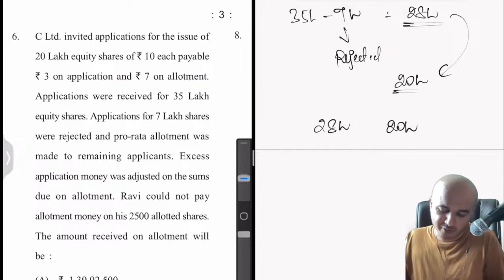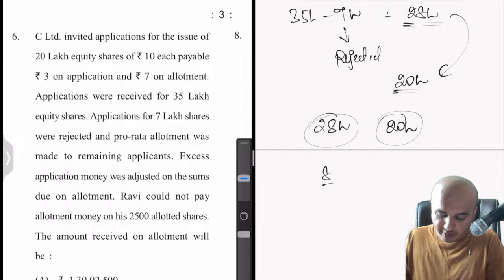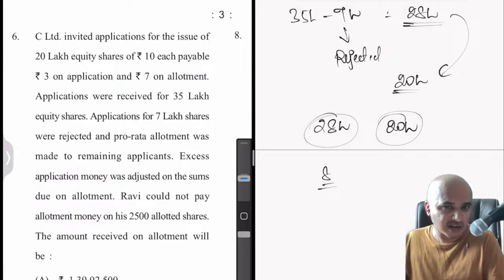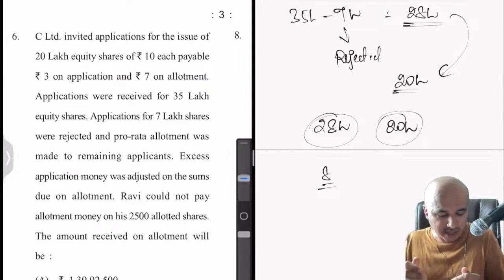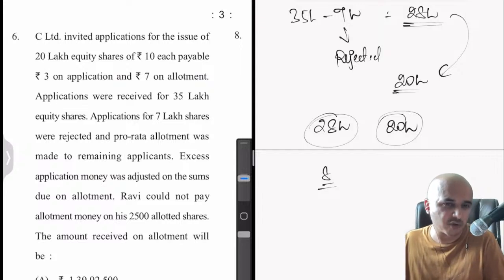They might have applied for 28 shares, but they would have received only 20 shares. Whatever they have paid for the extra 8 shares, we will not return to the shareholders, but we will keep it with us, the company, and we'll tell them, look boss, anyway allotment stage will be due in let's say 3-4 months.